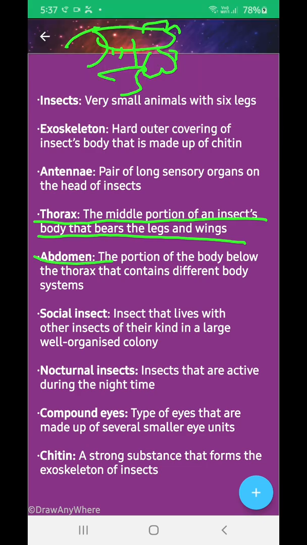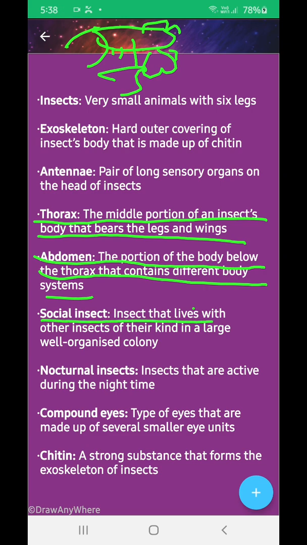Abdomen is the portion of the body below the thorax, containing different body systems.